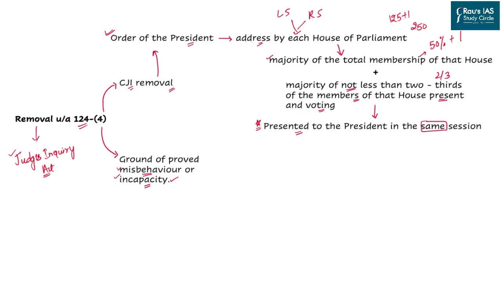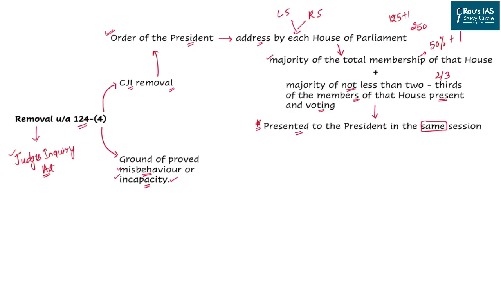Now coming to the removal. As far as removal of the Chief Justice is concerned, it is mentioned in Article 124 Clause 4. However, the process as such is not given. The process of removal is given in the Judges Inquiry Act. However, after following the Judges Inquiry Act procedure, the final decision is taken by the Parliament and the President. So, the Chief Justice of India is removed on the order of the President.